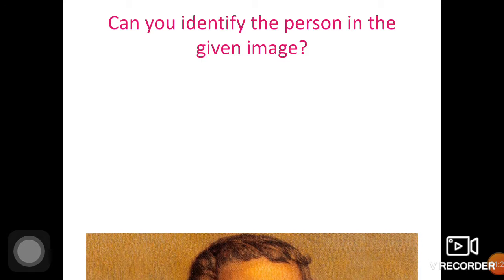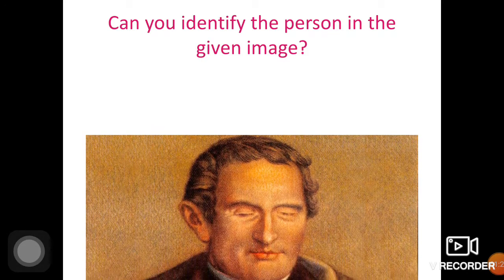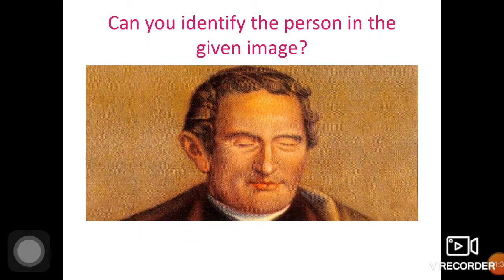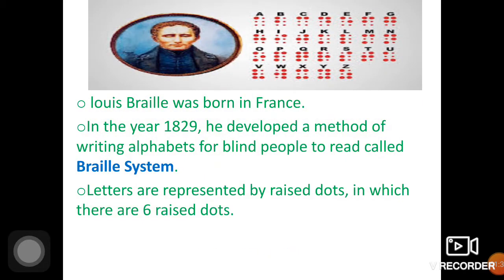Yes, when you look at this image, this person is none other than Louis Braille. So who is this person, Louis Braille? Louis Braille was born in France. He lost his eyesight at a very young age due to an accident. In the year 1829, he developed a method of writing the alphabet for blind people to read, called the Braille system.